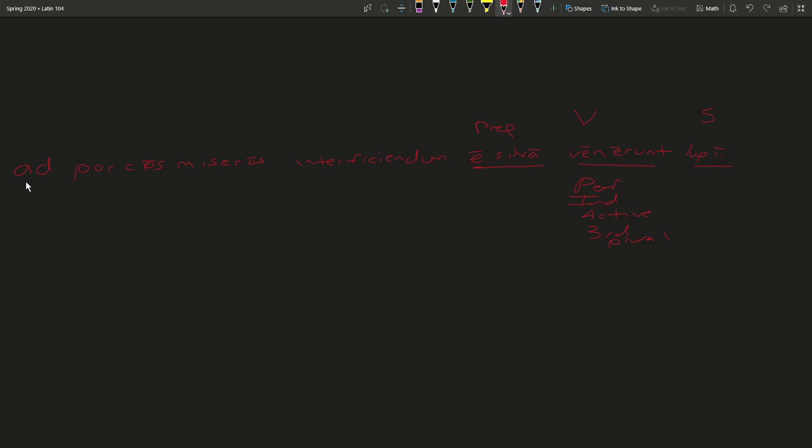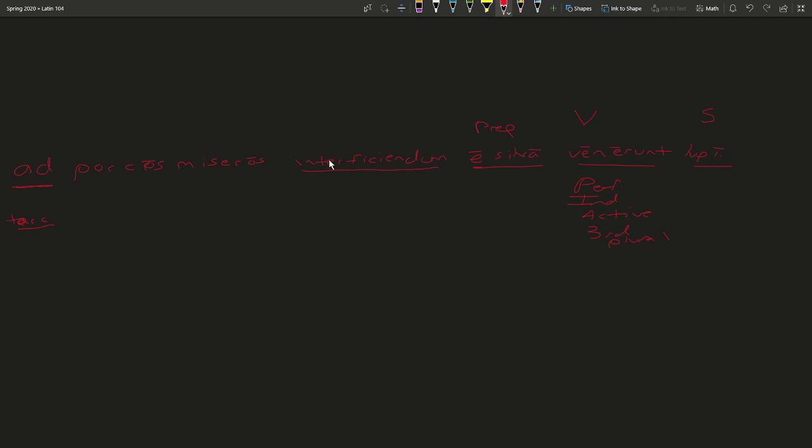And then we have our ad porcos miseros interficiendum. So notice that we have a preposition ad here, which always takes the accusative case. But it's also important to note that often the prepositions don't necessarily have to be directly adjacent to their referent. In this case, ad is actually going with interficiendum. This should be fairly familiar.